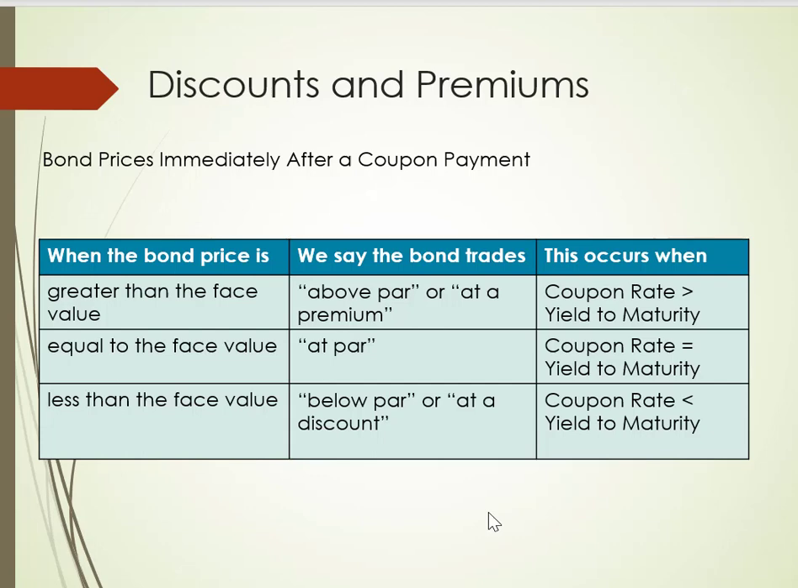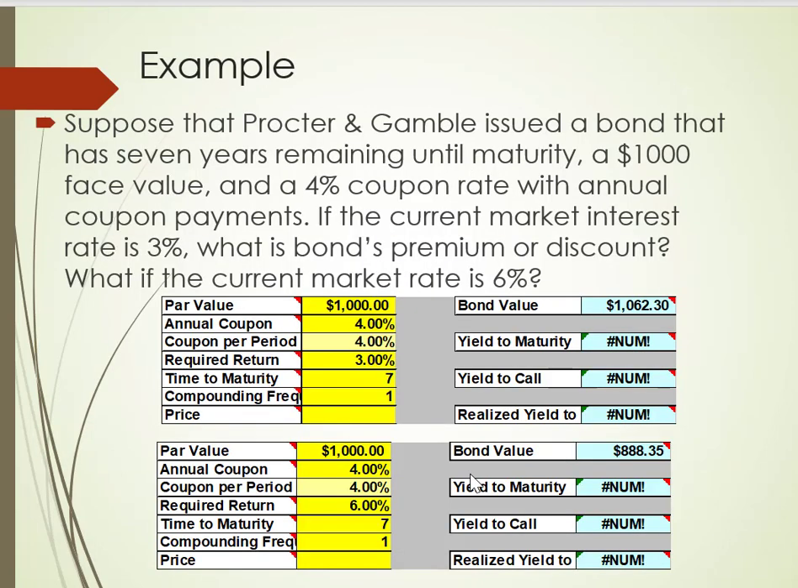A company's free cash flow is equal to the sum of the free cash flows from its current investments and its expected future investments. So here we have an example: a bond that has 7 years to go, a 4% annual coupon, and its coupon payments. Excuse me, 4%.